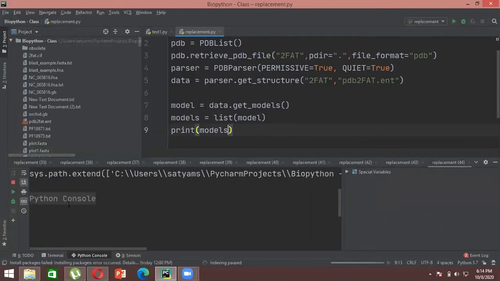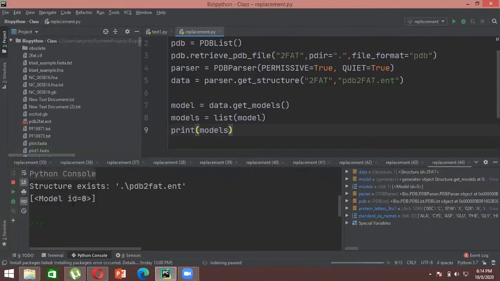The output that it will give you is saying model ID equals 0. That means the protein that we have downloaded only consists of one structure. There is no more than one structure. There is only one specific model for the protein ID 2F80, right? So that's why it has shown you 0. If there were more than one, then 1, 2, 3, whatever it would have been, it would show you here. So this is how to retrieve a model.